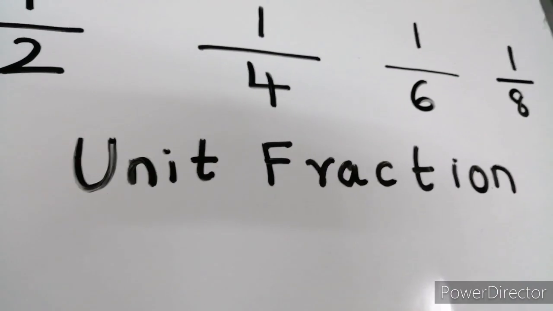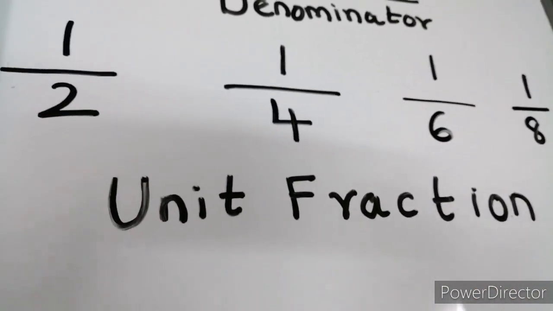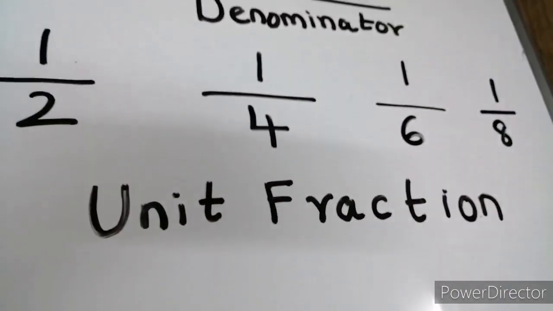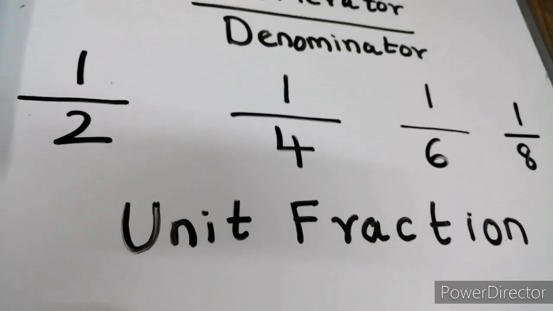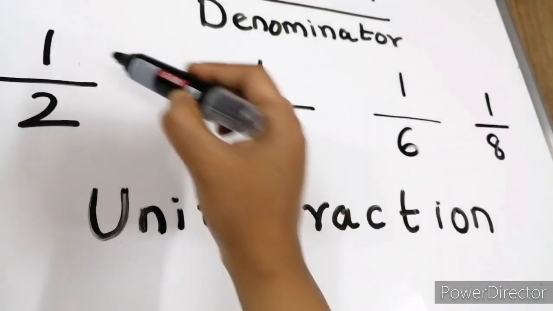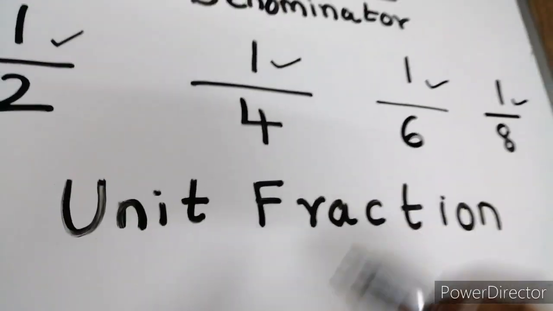What is a unit fraction? Unit fraction is a fraction which always has 1 in the numerator. Numerator means what? The number on the top. So, unit fraction always has 1 in the numerator.